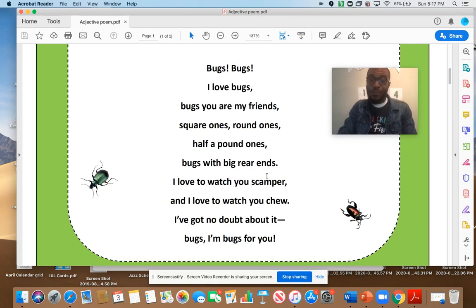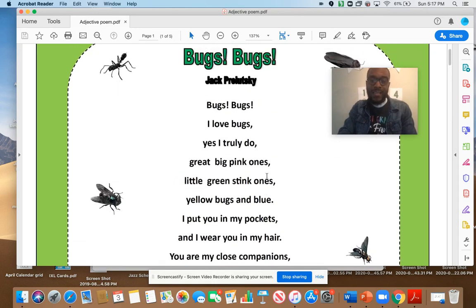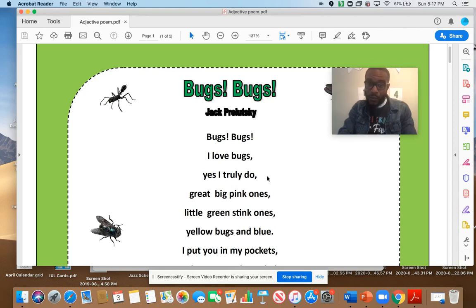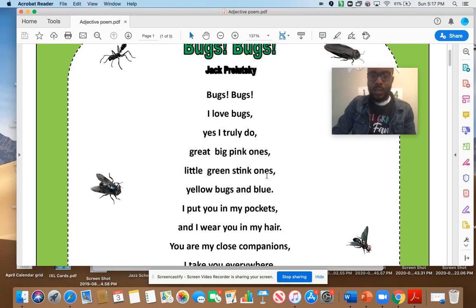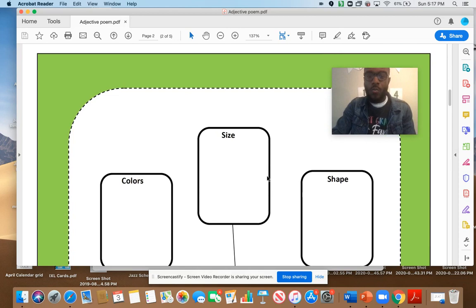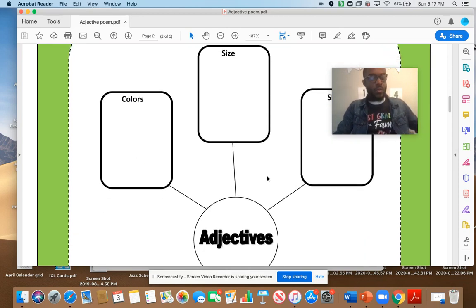That was a beautiful poem. But notice that in this poem, there were a lot of adjectives. There were a lot of describing words to help describe the bugs. So today, friends, you're going to use this poem and this sequence of the poem, and you're going to write your own poem. By doing that, you can use this web to help you think about what you want to write, what adjectives you want to use to describe your noun.